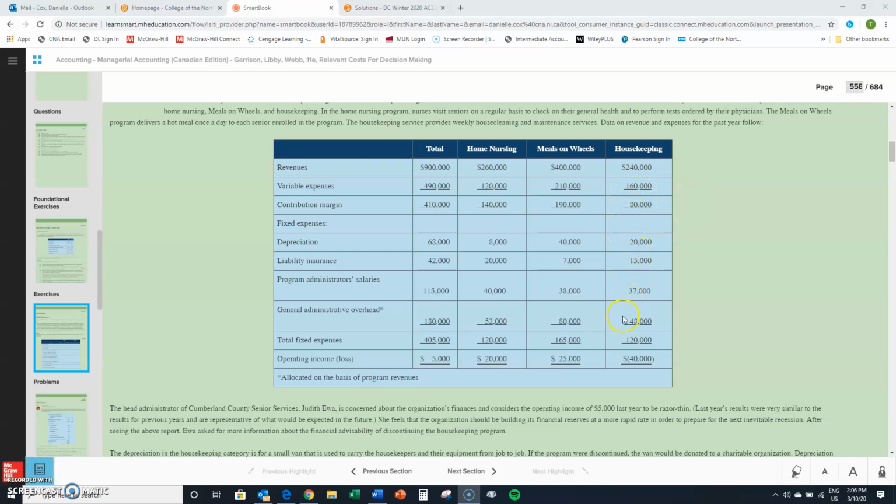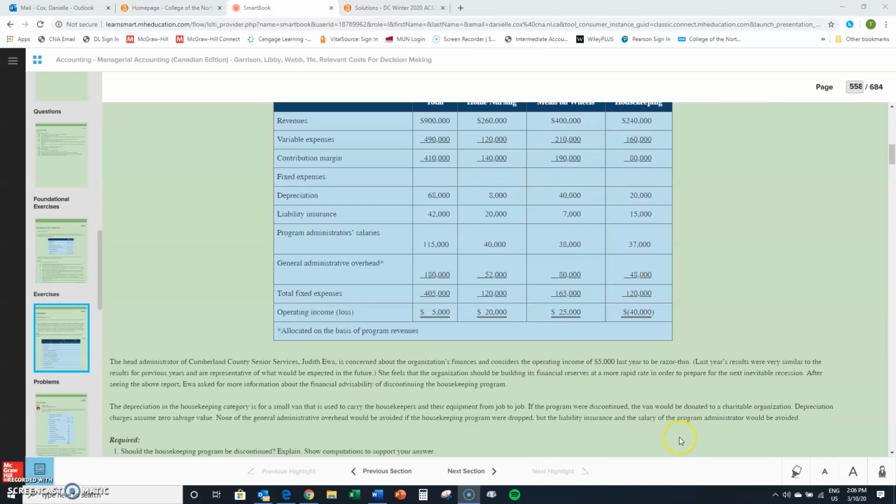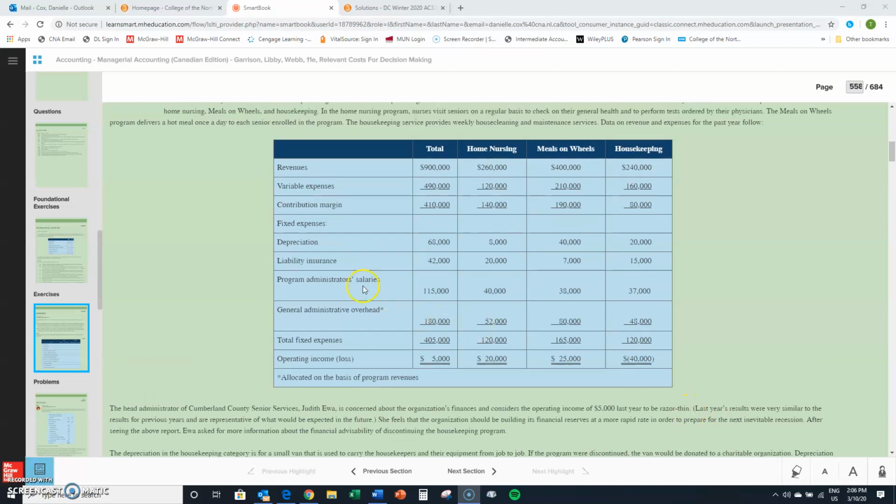And then in our costs down below, which ones are we going to lose? Well, we're told down here that liability insurance and salary of the program administrator would be avoided. So liability insurance and program administrator salary are going to disappear if we get rid of housekeeping.